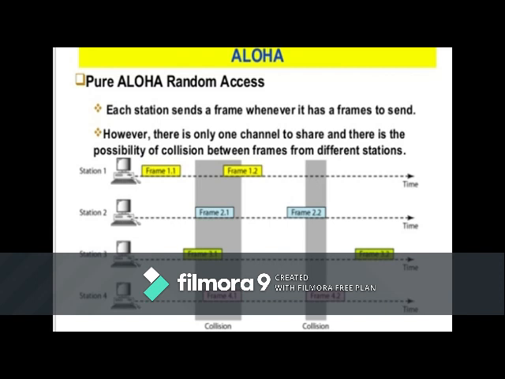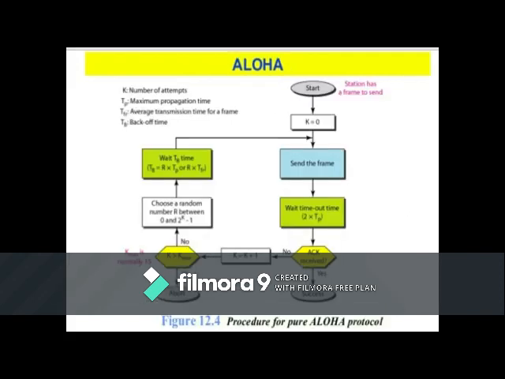If there are four stations and each station is independent in sharing its content whenever it wants, then what happens? There are a total of 8 frames on the shared medium, and some of these frames collide because multiple frames are in contention for the shared channel, as shown in the pure Aloha diagram. It is obvious that we need to resend the frames that have been destroyed during transmission. The pure Aloha protocol relies on acknowledgement from the receiver. When the acknowledgement is received by the sender, the next frame will be transmitted.